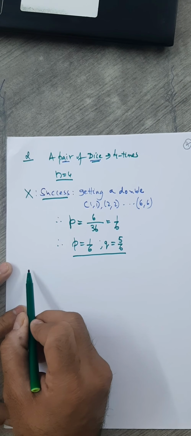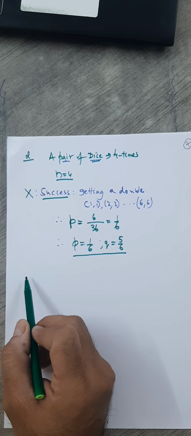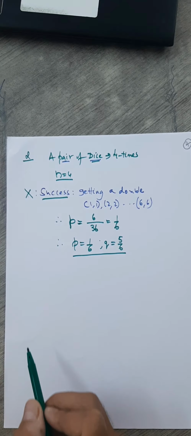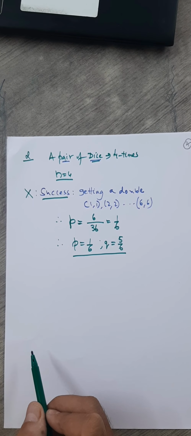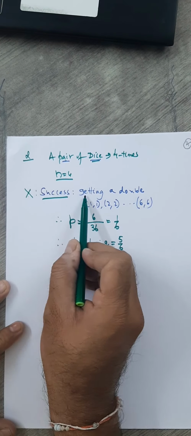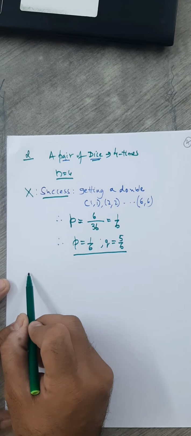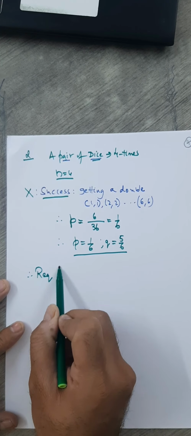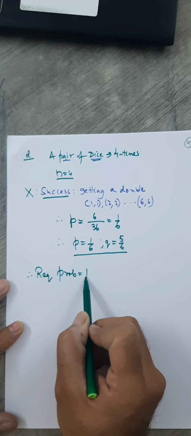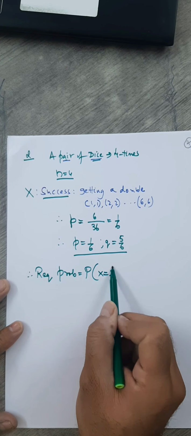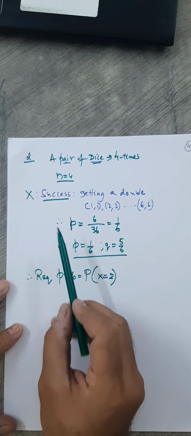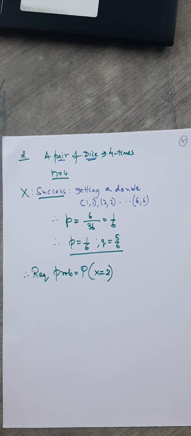Okay. Now what do we do? Now we go for the question here. What's the question? Find the probability of 2 successes. That means x should be 2. Okay, so here the required probability equals the probability when x is 2. You know x varies from where to where? 0 to 4, because maximum you have 4 trials. Okay, what you are asked for is 2 successes. Read the question, you will realize. For how many successes? 2 successes.